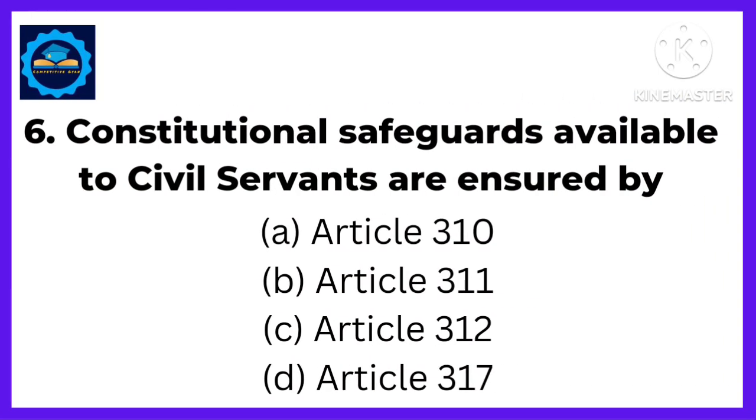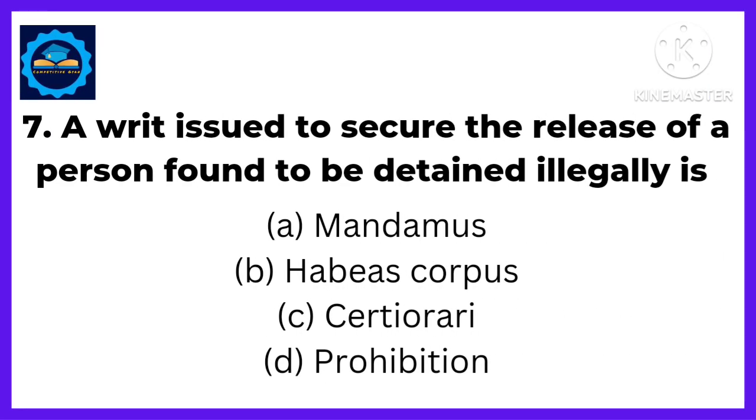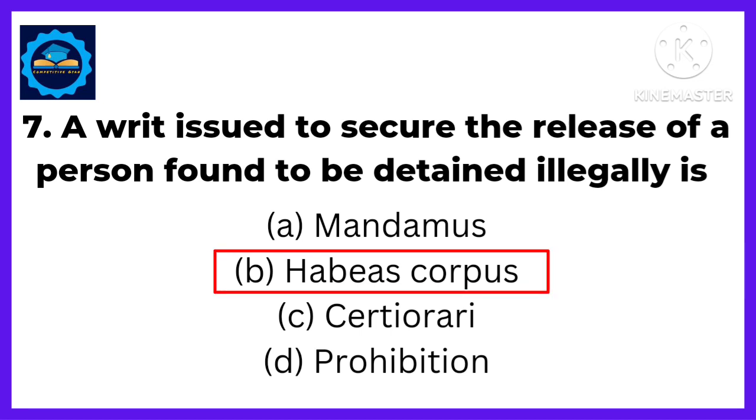Next, constitutional safeguards available to civil servants are ensured by. Answer: are ensured by Article 311. Next, a writ issued to secure the release of a person found to be detained illegally is. Answer: habeas corpus.